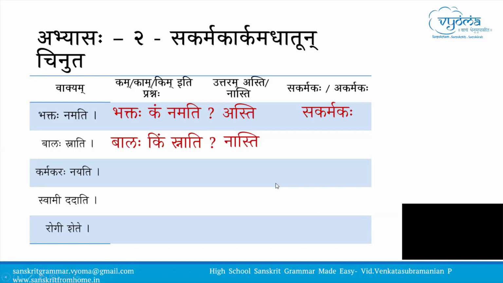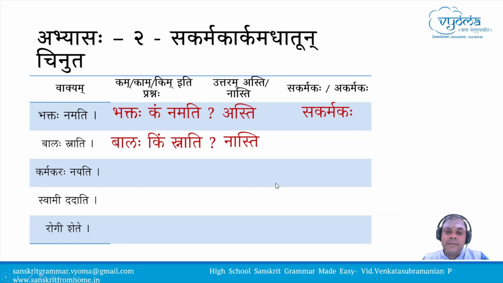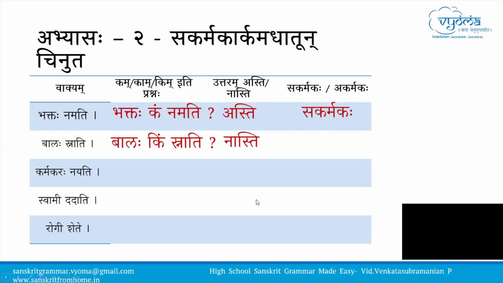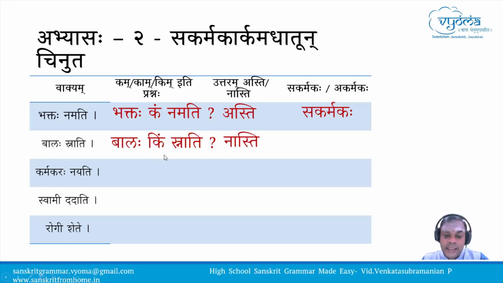Correct. That will become snapayati - he helps others to take a bath. So in this case we don't directly get the answer for kim, kam and kam. So this is an akarmaka dhatu. But your way of thinking was very good, because the snana kriya's karta here is Bala.